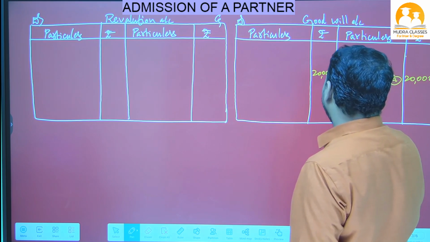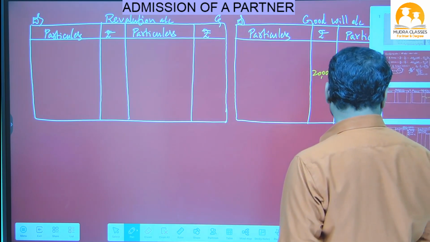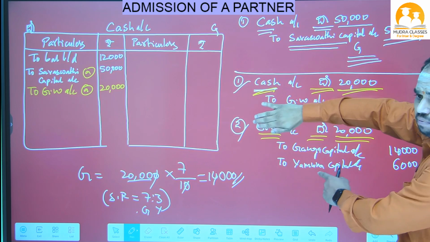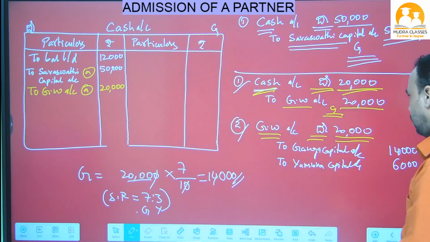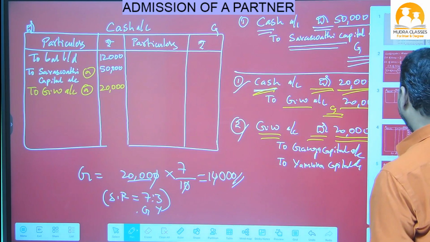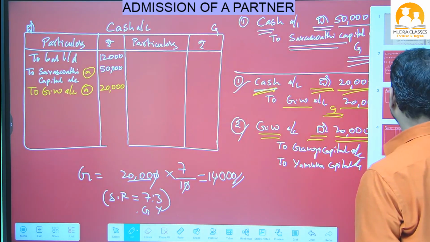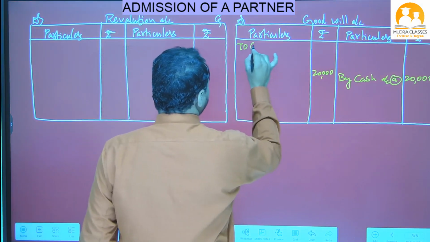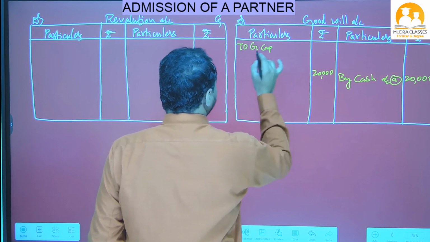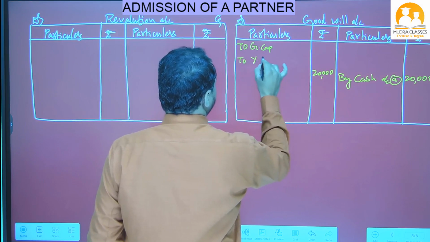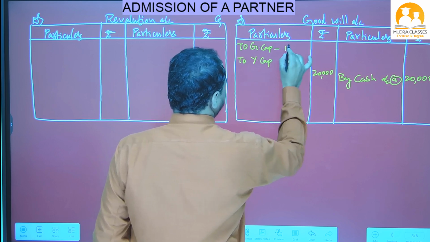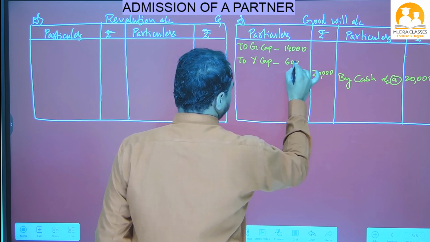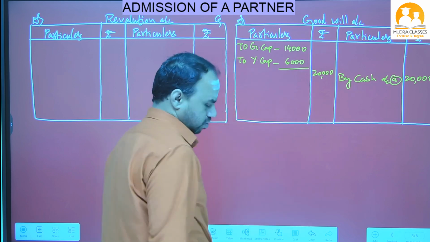I have written it. Now close this goodwill. What do we have opposite? Ganga Capital and Yamuna Capital. So in the goodwill account, debit side, we have to write Ganga and Yamuna. So here, to G capital, to Y capital. How much did G capital get? 14,000. Ganga got 14,000 of goodwill, Yamuna got 6,000 rupees. If you add these two, we get 20,000.